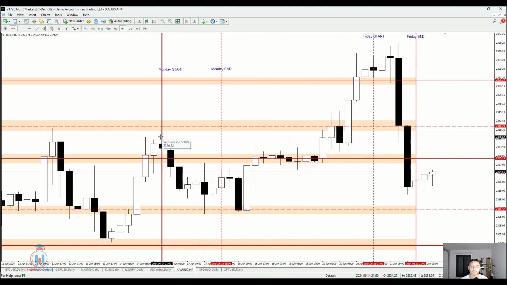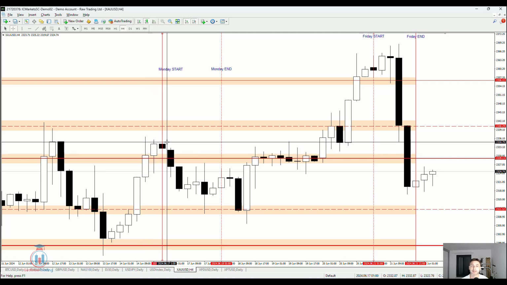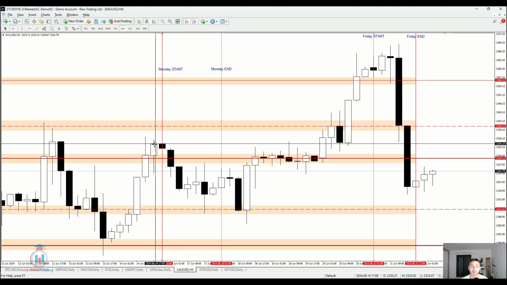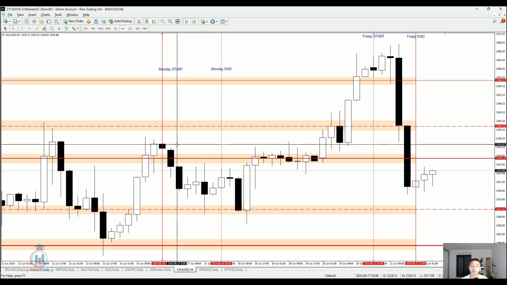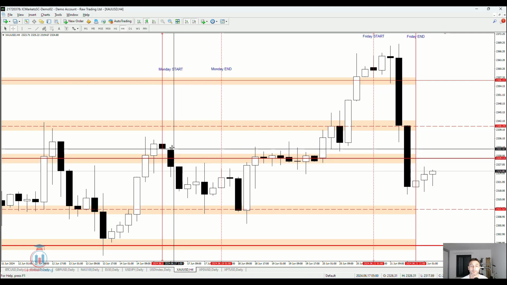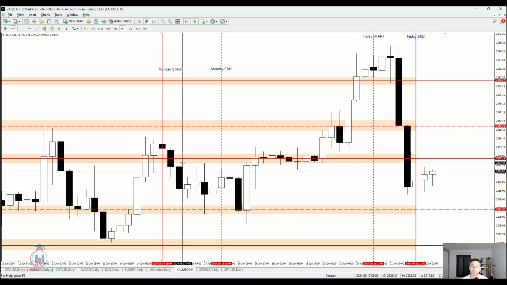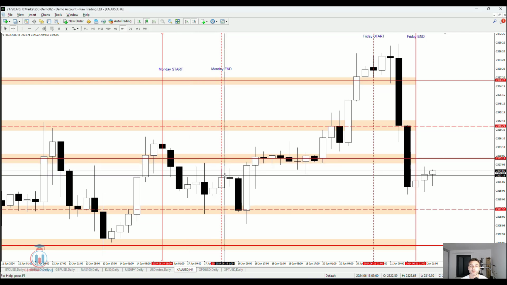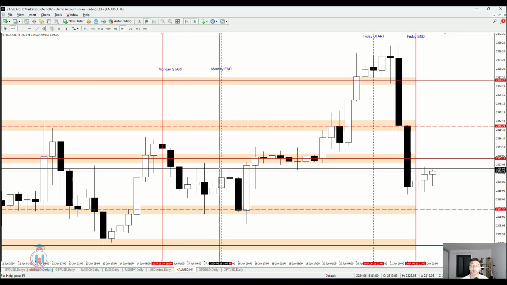Now, what is the conclusion here? We can see that on the Friday the price formed a breakout, but on the Monday it did not continue in that direction, which means the traders who entered the trade on the Friday did not move in the same direction on the Monday. First, the price moved down, so the traders entered into their trades, pushed the price down, reached the first support level, and then after that continued in that direction. So that is usually why it is important, and also why traders would like to wait until the Monday close, and then see how the price behaves.